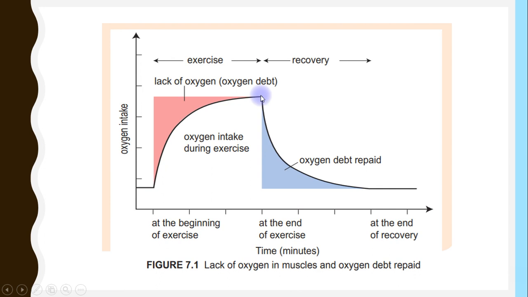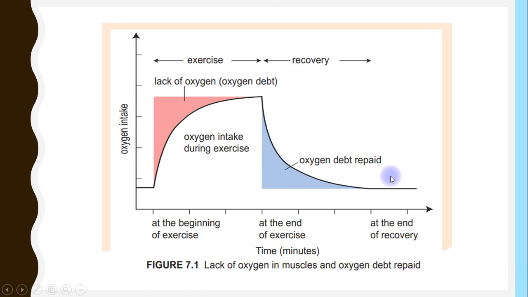At the end of the exercise, aerobic respiration will be carried out and the intake of oxygen occurs. What happens to the lactic acid? Lactic acid is converted into carbon dioxide, energy, and water. Slowly the oxygen debt is repaid here.